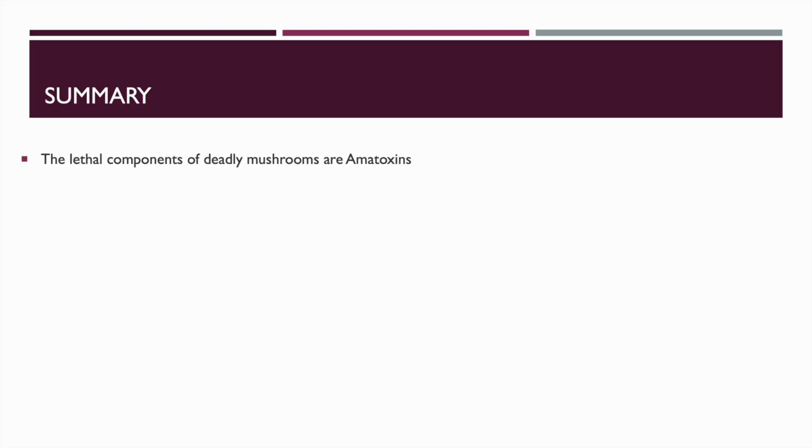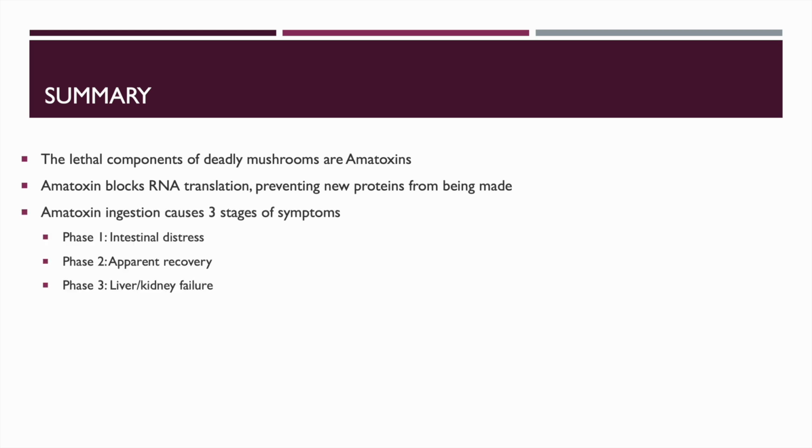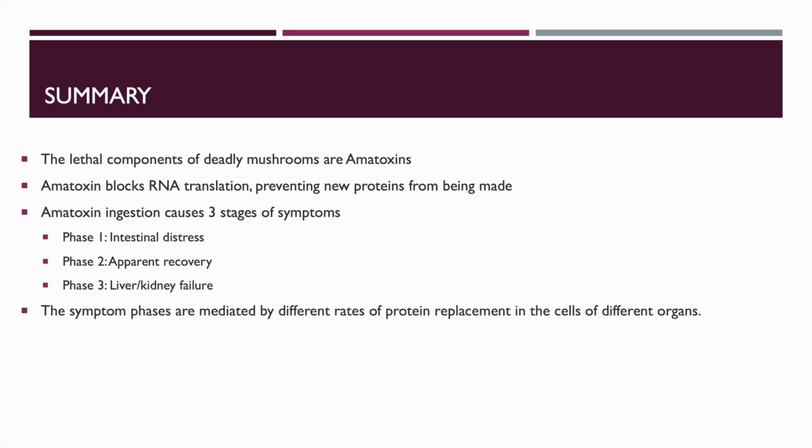In summary, the lethal components of deadly mushrooms are amatoxins. Amatoxins block RNA transcription, preventing new proteins from being made. Amatoxin ingestion causes 3 stages of symptoms. Phase 1 is intestinal distress, followed by Phase 2, which is an apparent recovery phase, and Phase 3, where liver and kidney failure ensues and possibly death. The symptom phases are mediated by different rates of protein replacement in cells of different organs.